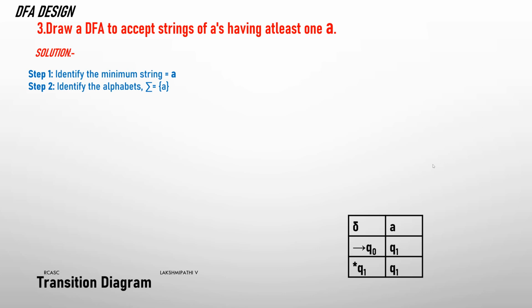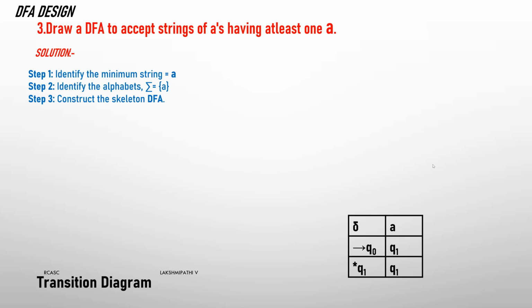That is A, 1A, 2A, 3A, 4A, 5A, 6A, 7A. It depends on the number of characters, but here the minimum is one A. Sometimes the epsilon string is also represented, but epsilon is not there in this, because a string of A's has at least one A. We need to design the machine for accepting all these types of strings: either 1A, 2 A's, or 4 A's. Based on that, we can go for designing.